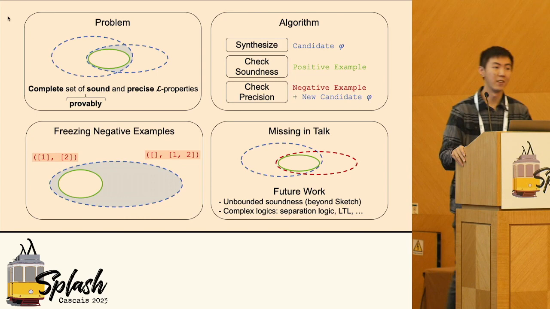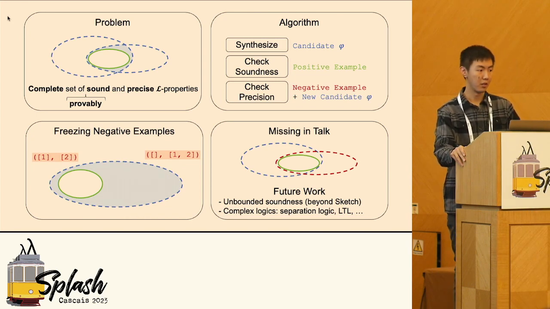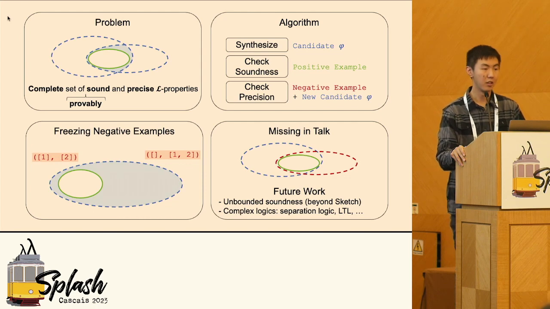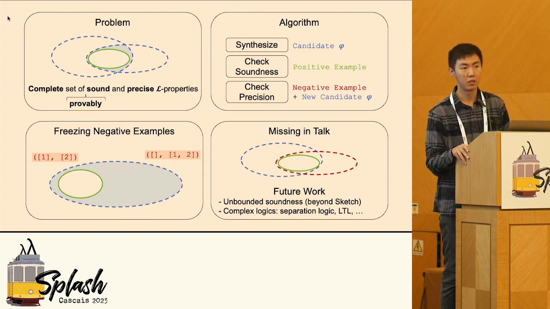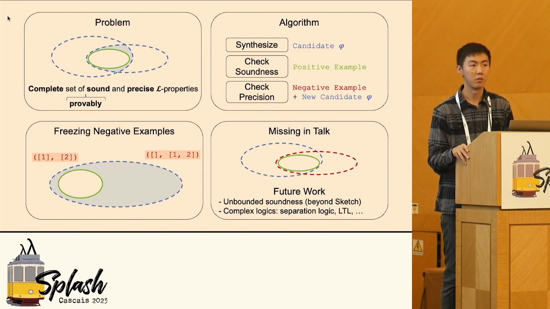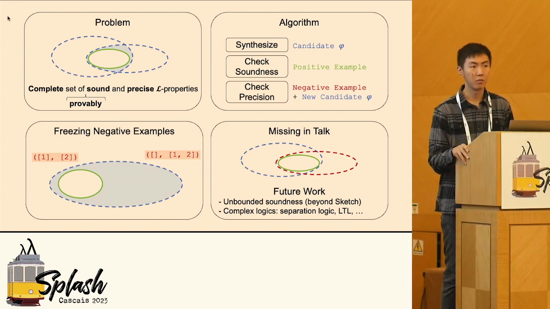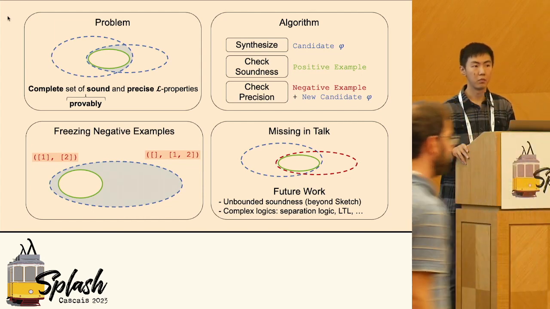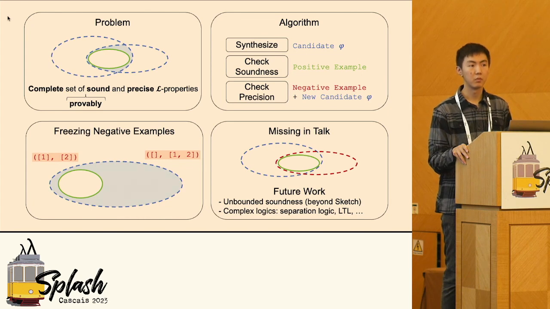And thank you very much for the talk. I have a question about freezing negative examples. You have mentioned that it will be quite difficult to satisfy all negative examples, so you need to turn synthesis into maximum synthesis. I'm wondering, if your grammar includes some and or operators, you could just synthesize for each negative example and take the conjunction, to get a more precise specification. So what is the difference between it and the maximum synthesis?